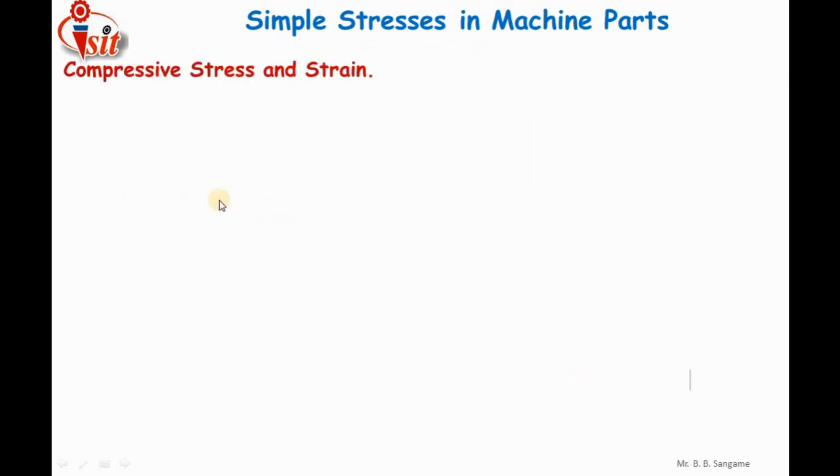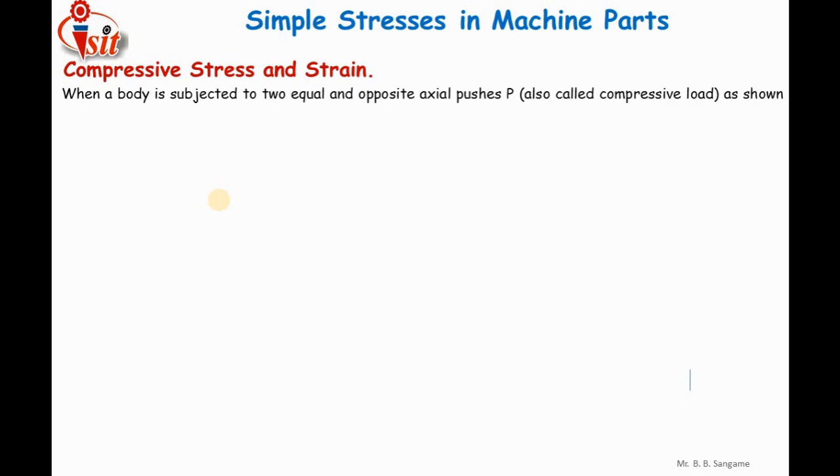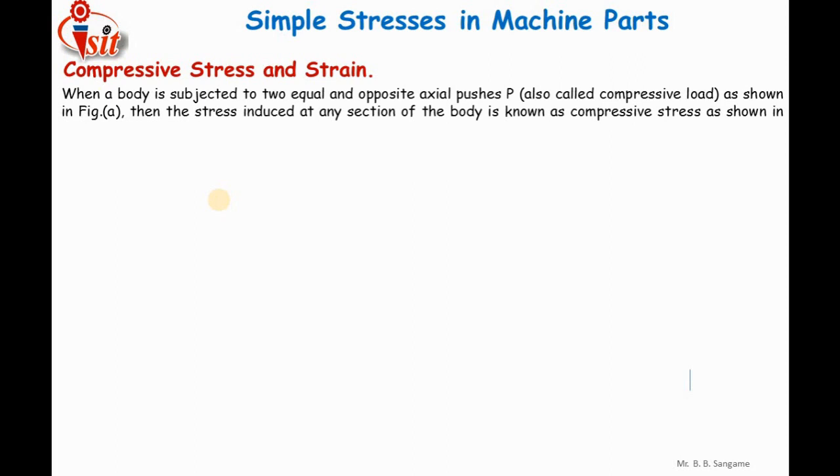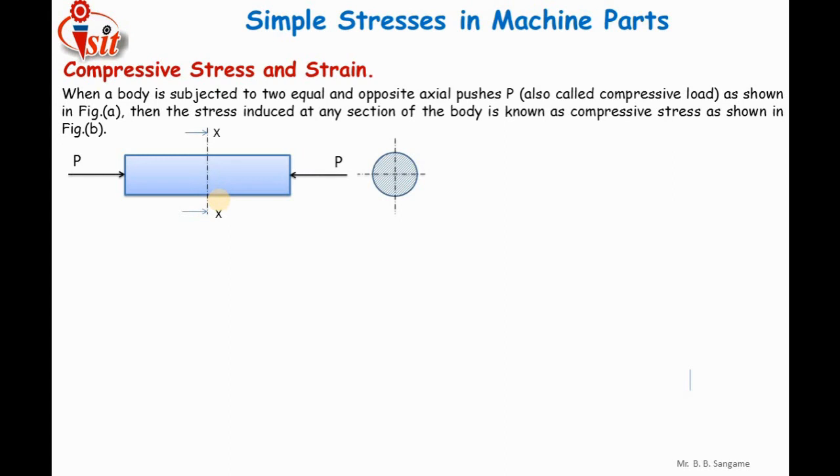Let's discuss the compressive stress and compressive strain. When a body is subjected to two equal and opposite axial push type of force, then the stress induced at any section of the body is called a compressive stress. Once again I am going to consider an example of a rod on which I apply a push type of force, a compressive type of force of equal magnitude. After the application of force, the internal resisting force will develop inside the component. This internal resisting force will be exactly opposite to the applied force.